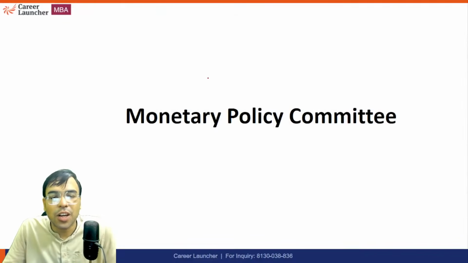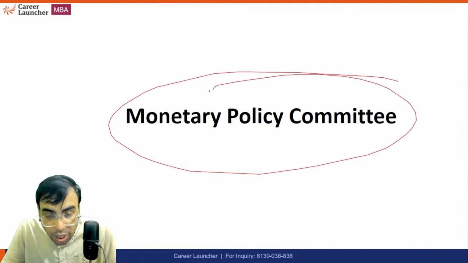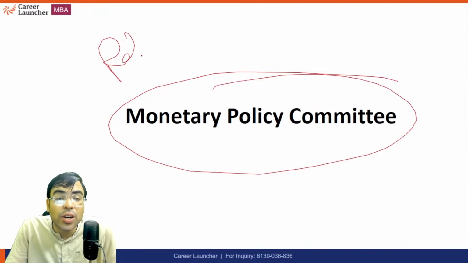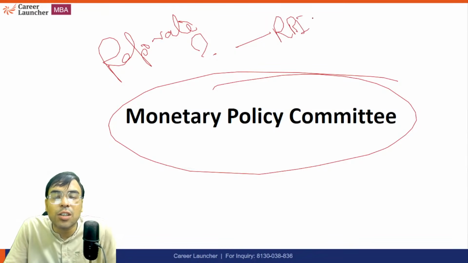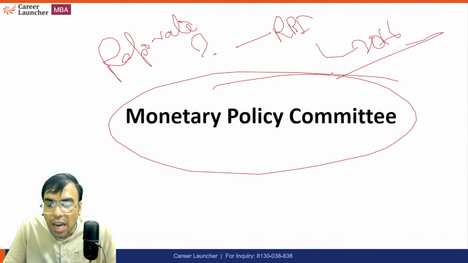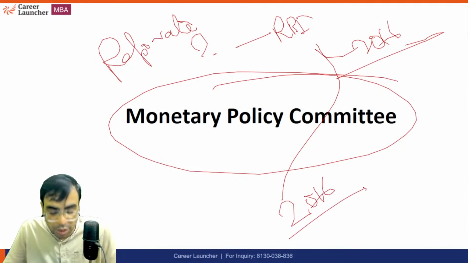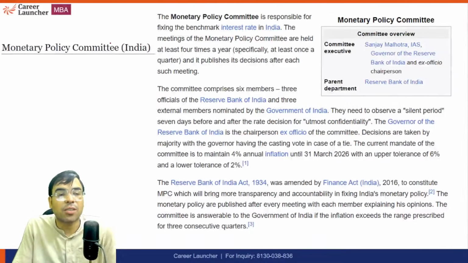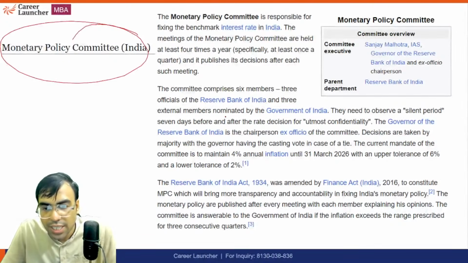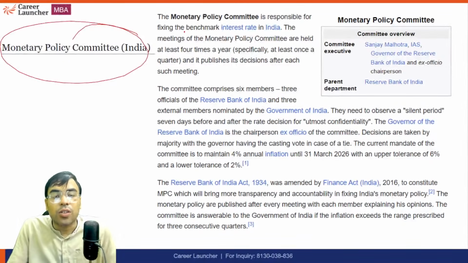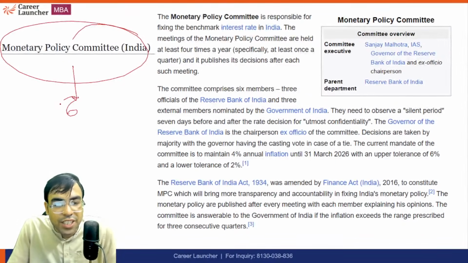Okay. Let's move on. Monetary Policy Committee. This is very important. Now, who decides what the repo rate is? Generally we say RBI, but that was true till 2016. After 2016, it might not be true to say that RBI alone is responsible. There's a committee called the Monetary Policy Committee, established in 2016. This committee comprises 6 people: 3 from RBI and 3 from the central government.